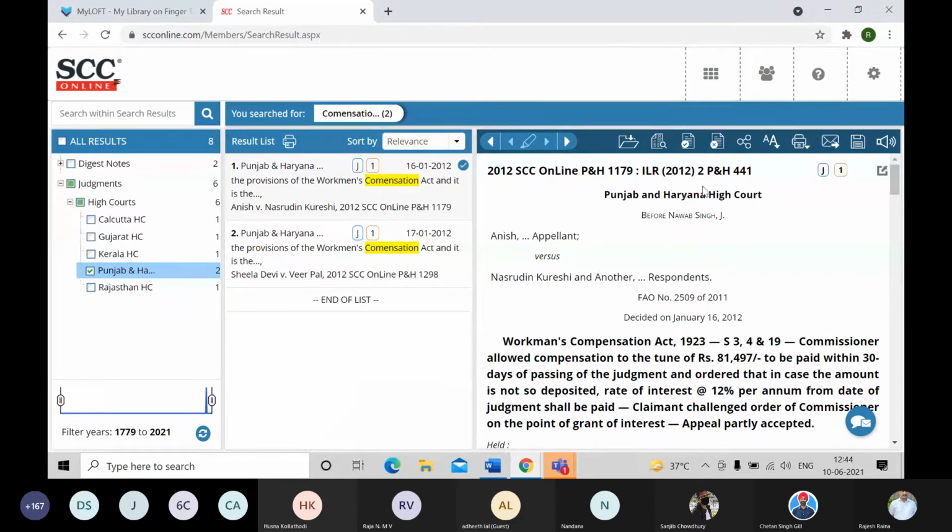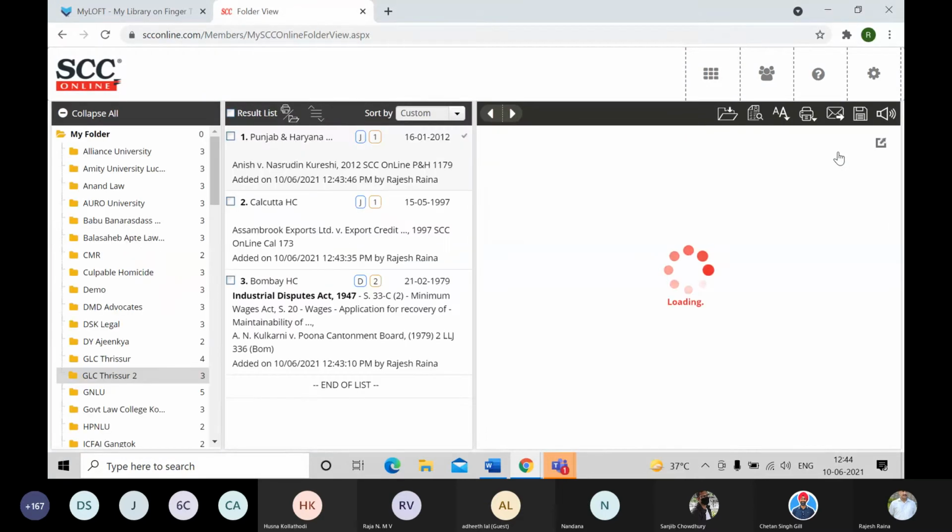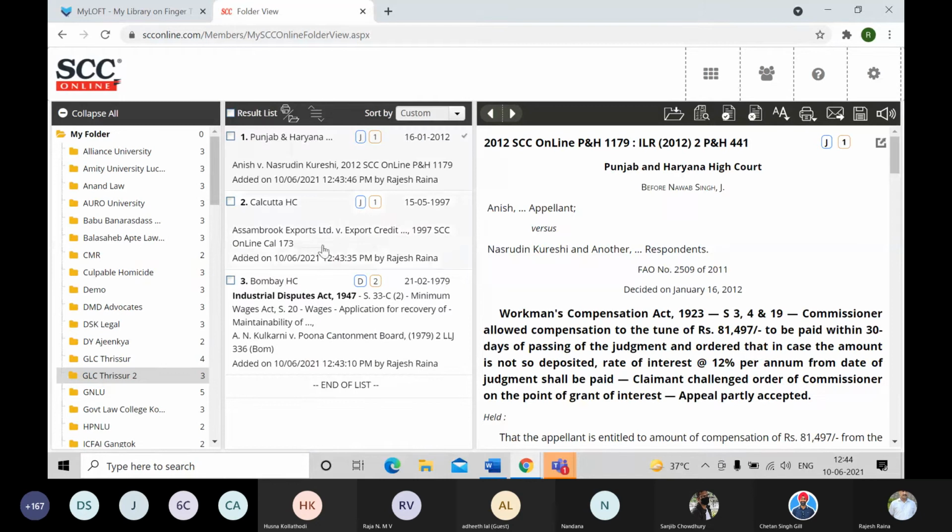Now, once the saving is done, then on top, adjacent to the dashboard icon, there is an icon by the name My SCC Online. You move your cursor to My Folders and click on View Folders. The moment I do that, it will display all the folders that I have created in the first column. And the latest one that I had created is already pre-selected. And the documents that I had added to it also get displayed in the result list.